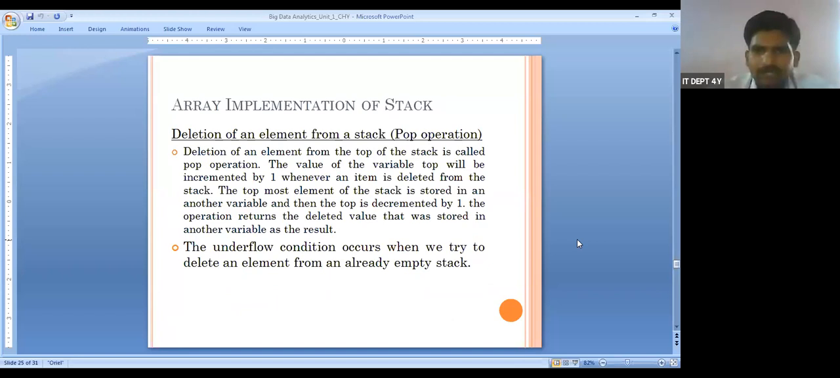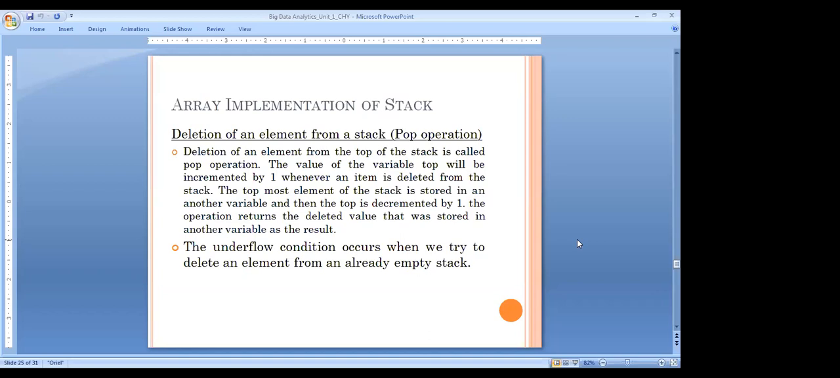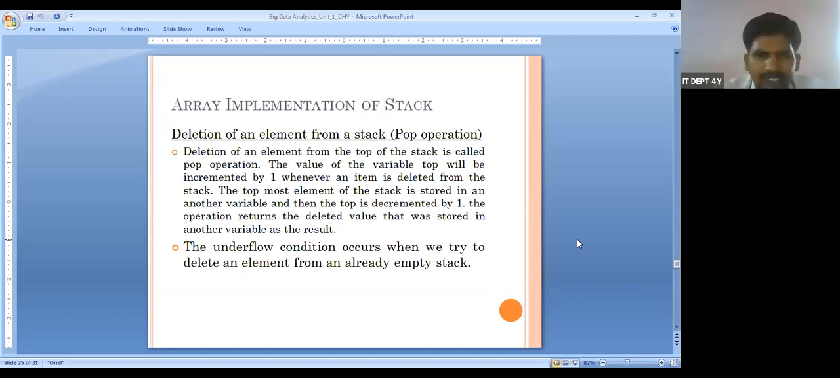The topmost element of the stack is stored in another variable. Then the top is decremented. Increment is +1 and decrement is -1.